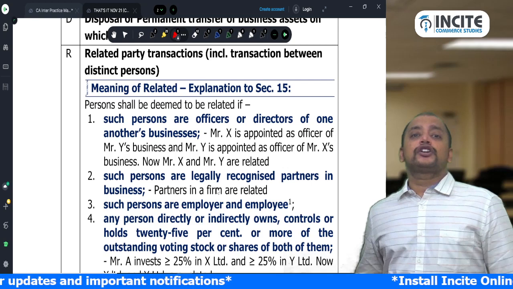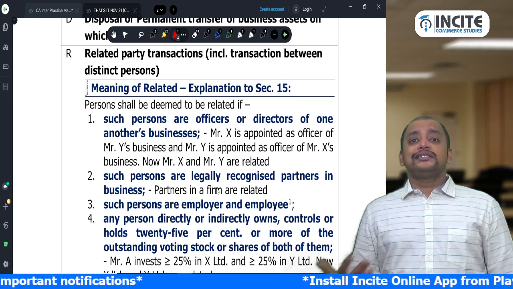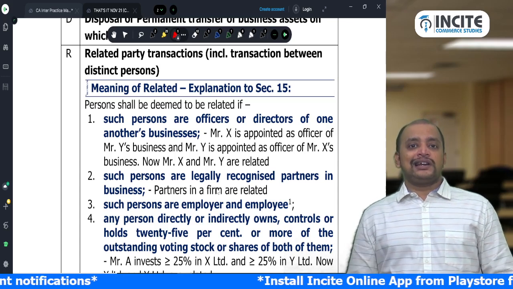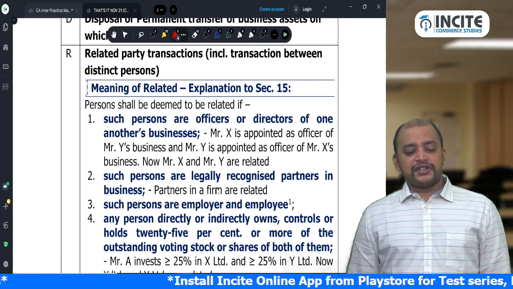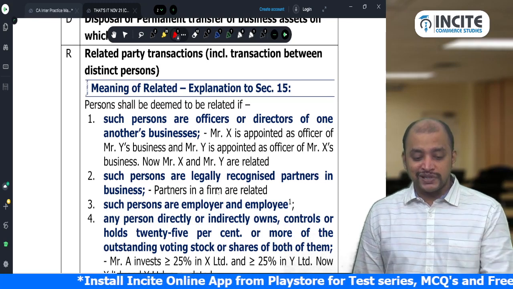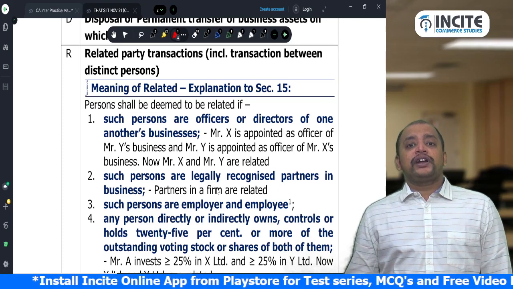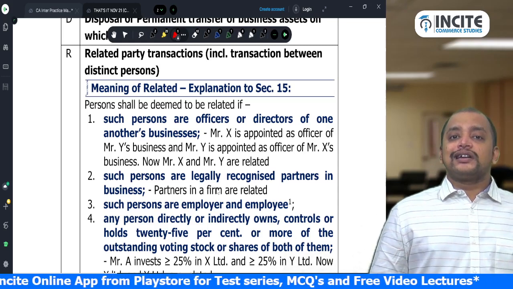Officer here refers to top management, director, assistant general manager, that grade. For example, Mr. X is appointed as officer of Y's business, and Y is appointed as officer of X's business. Now X and Y are related.